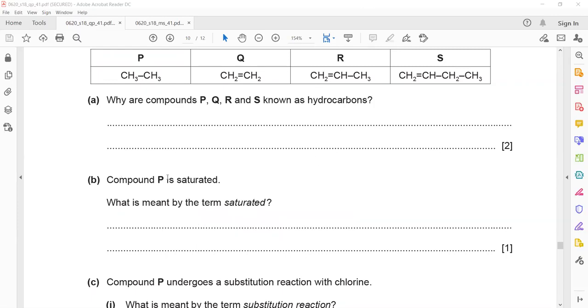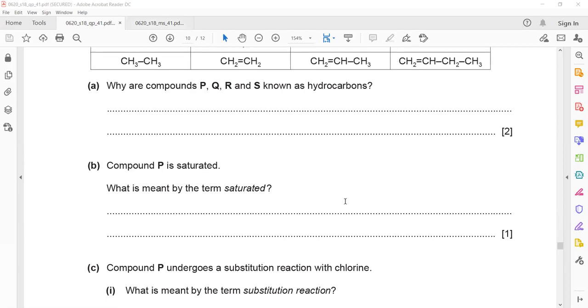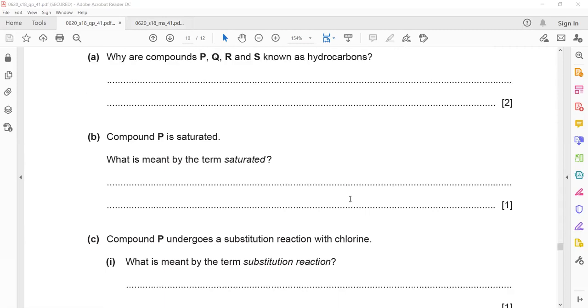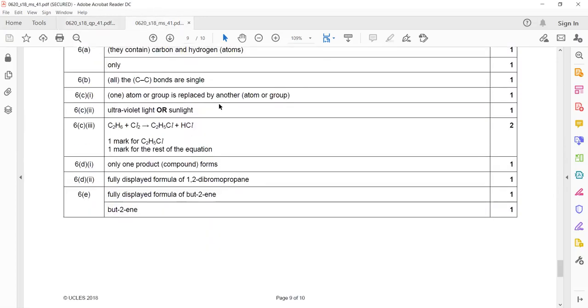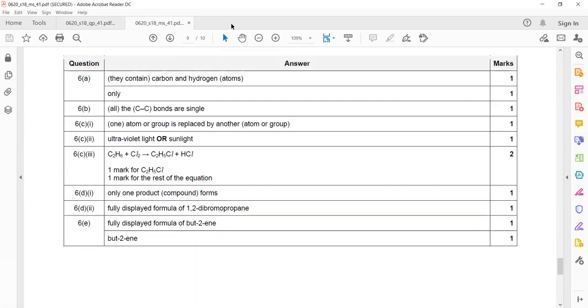Next, compound P undergoes a substitution reaction. Substitution means one atom enters, another one will leave. What is meant by the term substitution? So this is the definition of a substitution reaction: one atom or group of atoms is replaced by another atom or group of atoms.